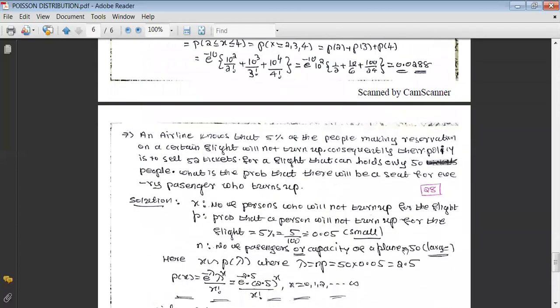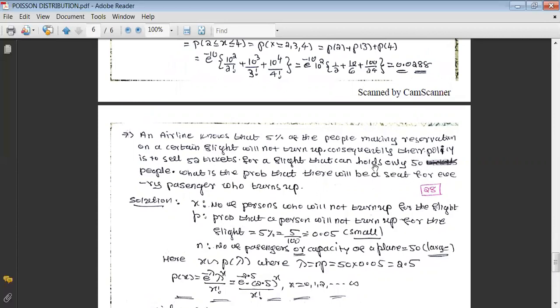Because here we have to understand, directly they are not given any information on how to calculate that. And here we have to understand the policy of the company is to sell 52 tickets for a flight which has a capacity of 50. And we are interested to know the probability that every passenger who turns up will get a seat.